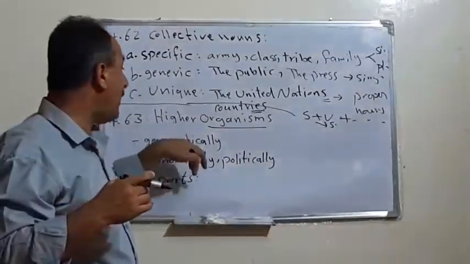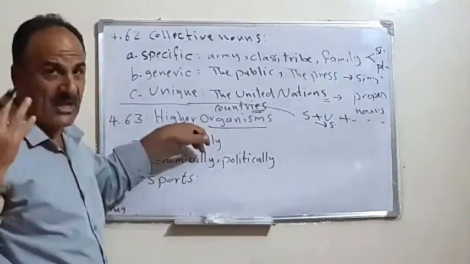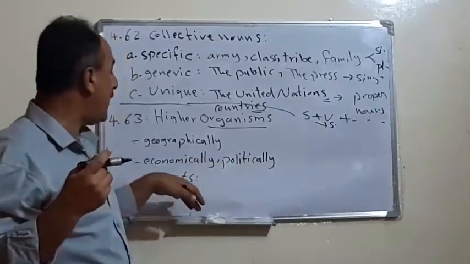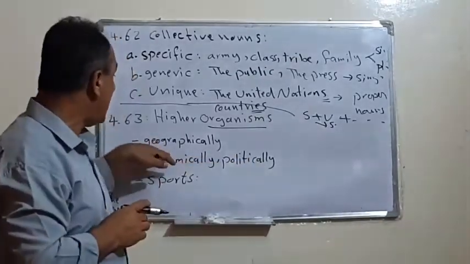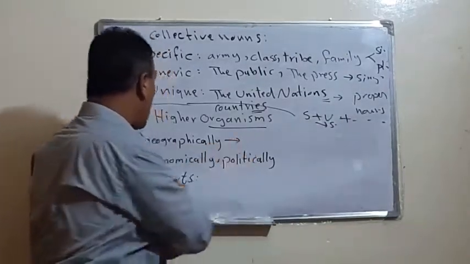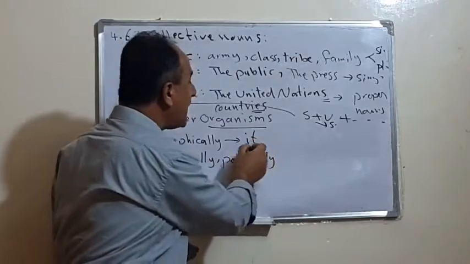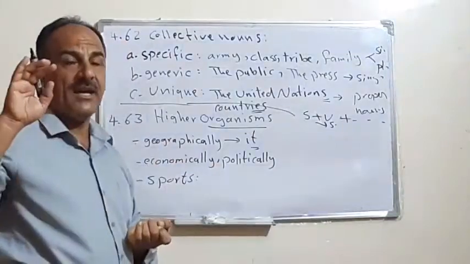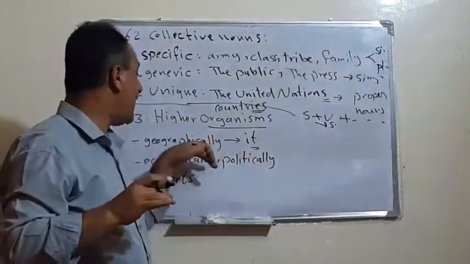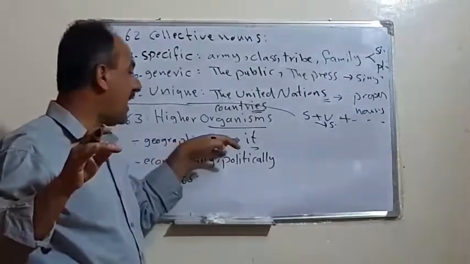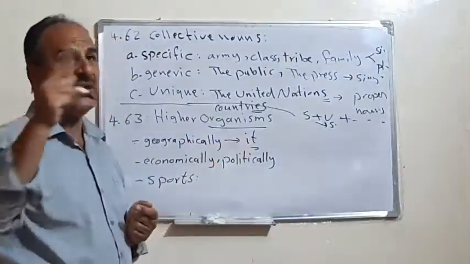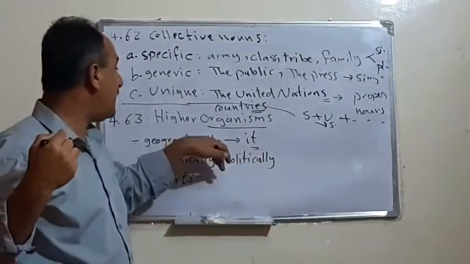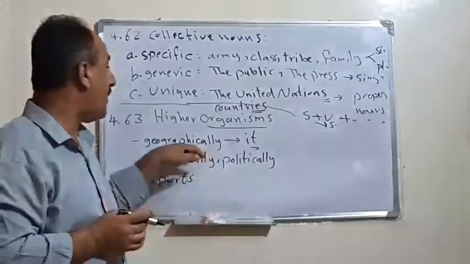Again, we have three points of view. If we speak about the country geographically, or economically and politically, or from a sports point of view. If we use it geographically, we use "it" instead of the country's name. For example, geographically, if we say Iraq is an Asian country, it lies to the south of Turkey. We say it lies. So here we use "it" instead of Iraq.